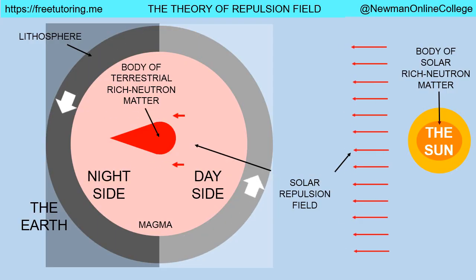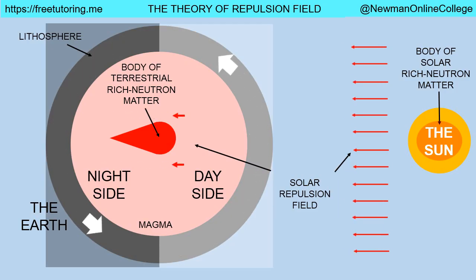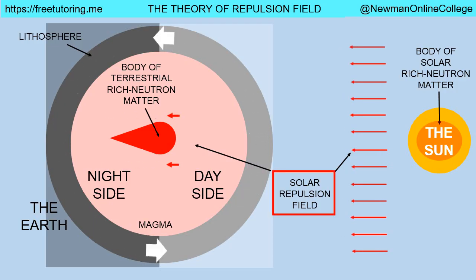their cores. In other words, the Earth contains a very small amount of rich neutron matter, which is called body of terrestrial rich neutron matter, at its core, but the amount of rich neutron matter at the core of the Sun, which is called body of solar rich neutron matter, is much more considerable. Because the mass of the body of solar rich neutron matter is much more considerable, the Sun produces a quite strong repulsion field around the Sun, which is called solar repulsion field.